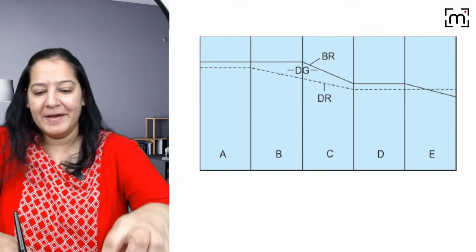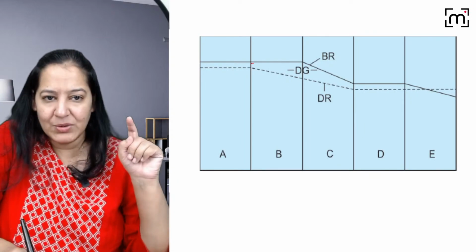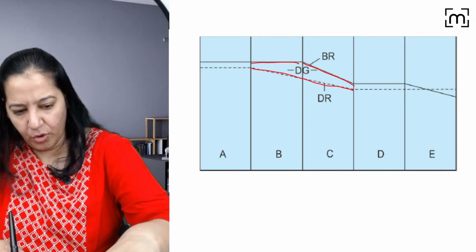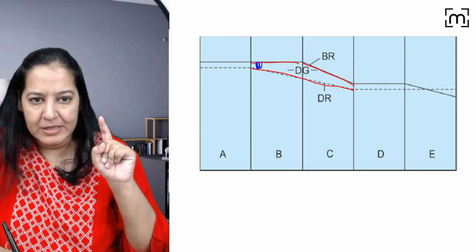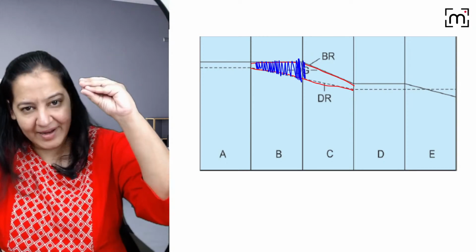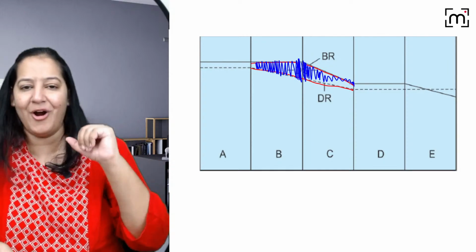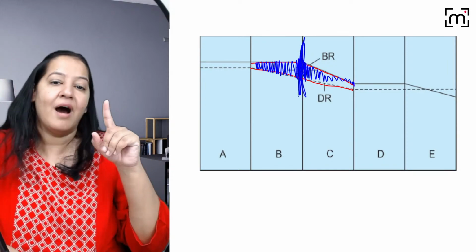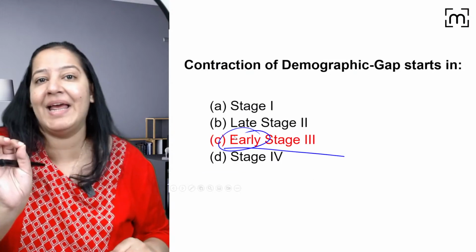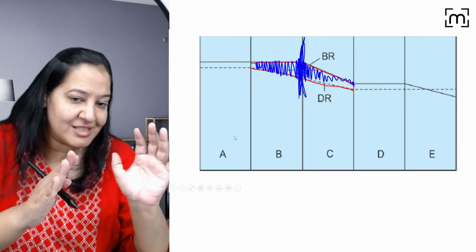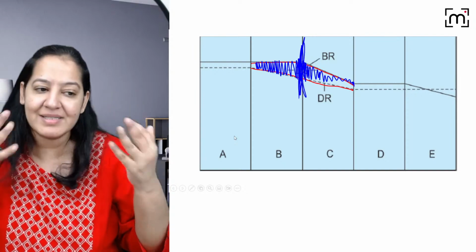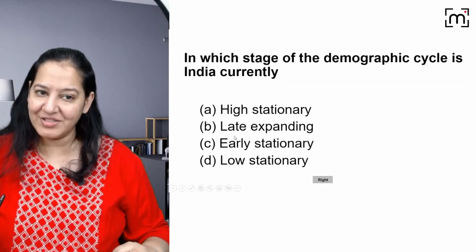So as I have told you, here is the maximum gap. See stage 2 and stage 3 only. The most important is the gap. So the gap is going on increasing, in late stage 2 it's maximum, and then again started decreasing. So the contraction started at this point, early stage 3. So the answer is early stage 3. The words early and late have a meaning. Early means the starting point of that phase and late means the end point of that phase. So you have to draw the graph to understand the meaning. So the correct answer is this. Can we go ahead?